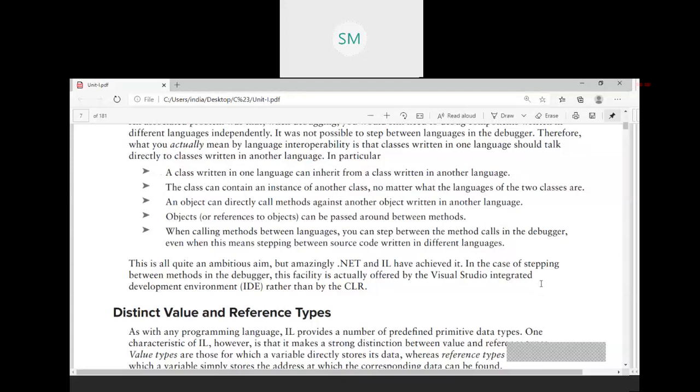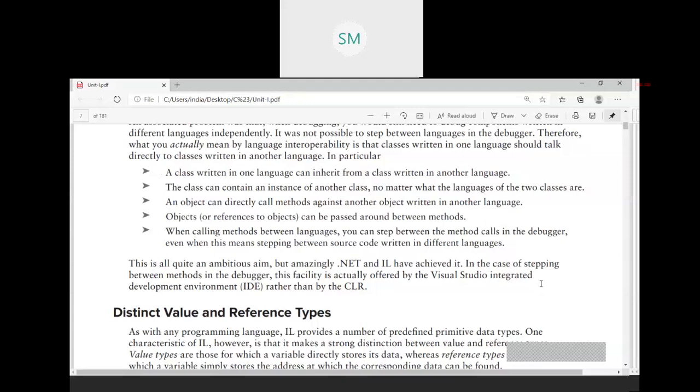Yesterday I told you there are 32 languages that support .NET, that is, they are running on .NET. All the 32 languages have their own syntax, but the implementation is there only in the common language runtime of the .NET framework. When you call a method, its implementation will be there only in the common language runtime.